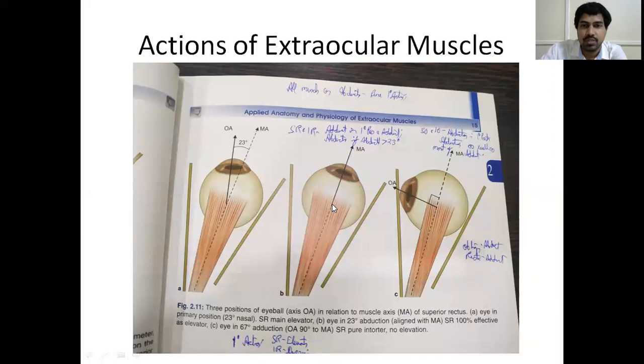So in this position, the superior rectus muscle is purely an elevator. But in this position, it becomes purely an intortor. And here you see it becomes an elevator along with an adductor. So that's why we have got primary action, secondary action, and tertiary action. It is all a little confusing. You just have to go through the diagrams repeatedly. If you forget all this, as it is a little postgraduate topic, just remember SINRAD. So superiors are intortors, recti are adductors, and your job is done.